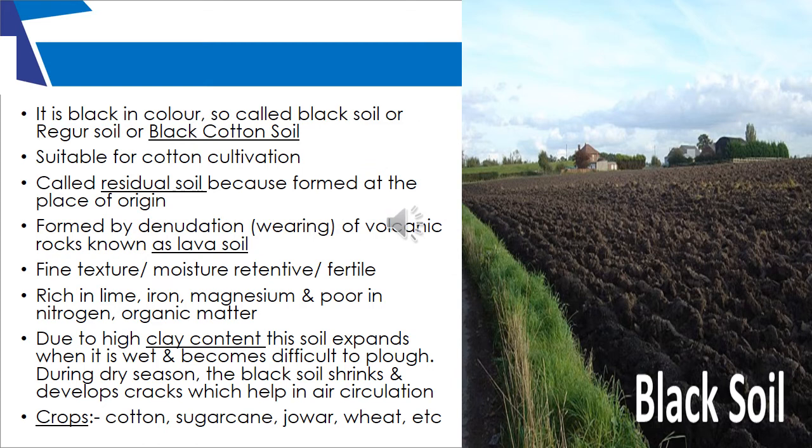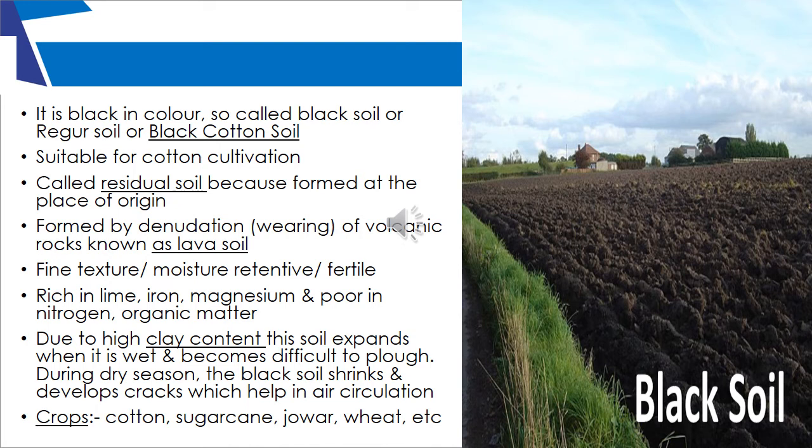The second type of soil that we have is the black soil. Now black soil is also called regur soil, or black cotton soil. Why is it called black cotton soil? Basically for the reason that cotton grows very well in this kind of soil. Like we had discussed before, the in situ and ex situ soil. Black soil is a very good example of an in situ soil. That is, it is formed and found in its own place of origin, so it doesn't move away from its own place of origin.